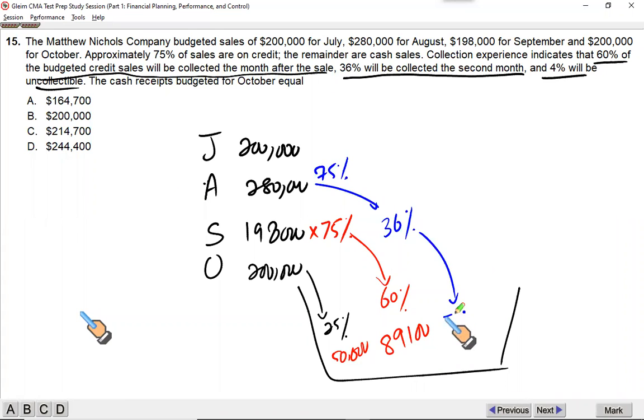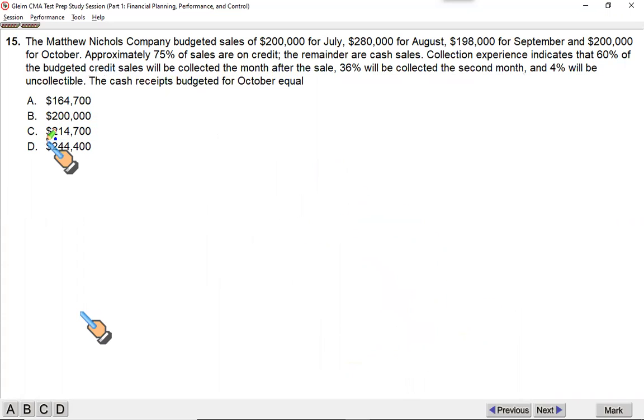times 36% is 75,600. If you add all these, 75,600, 89,100, and 50,000, this will give you the total collection you expect in the month of October. It is 214,700. That makes C the correct option.